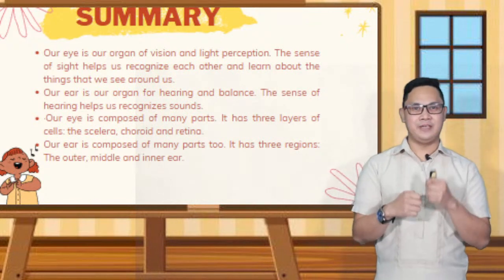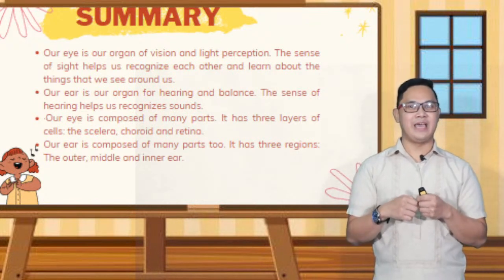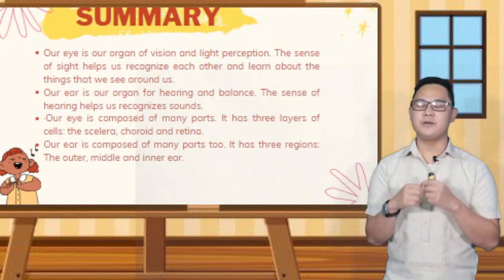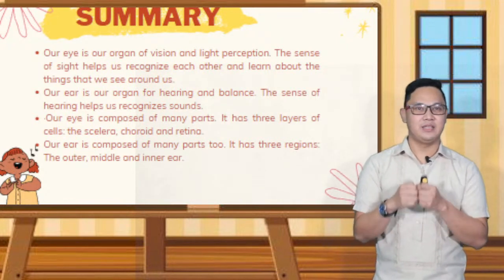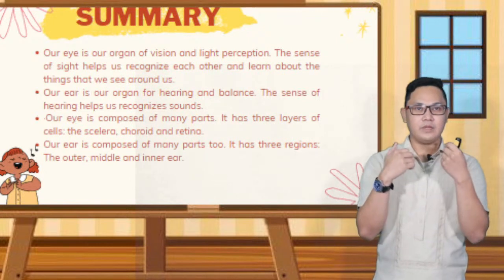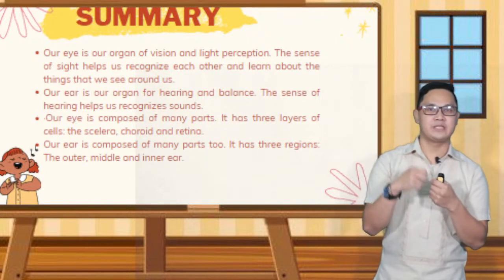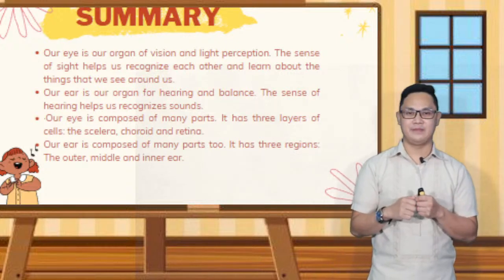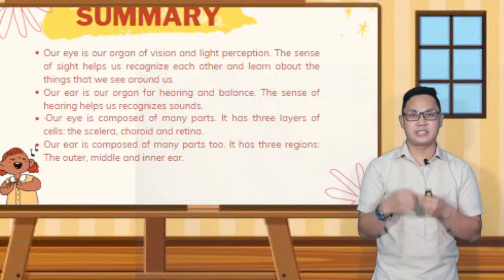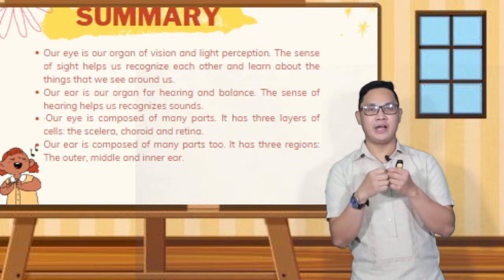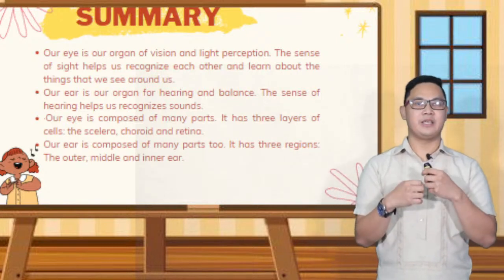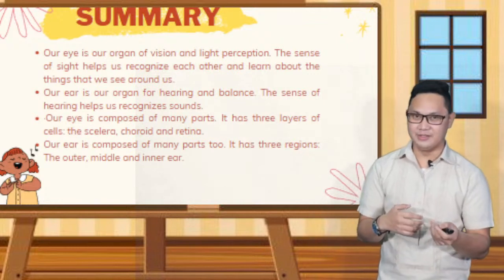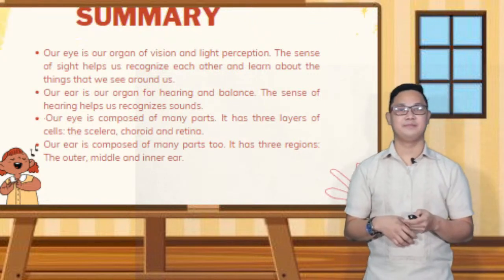The sense of hearing helps us to recognize sound. Our eye is composed of many parts, like the layers of cells of the sclera, choroid, and retina. And our ear is composed of many parts too. It has three regions: the outer, the middle, and the inner ear.